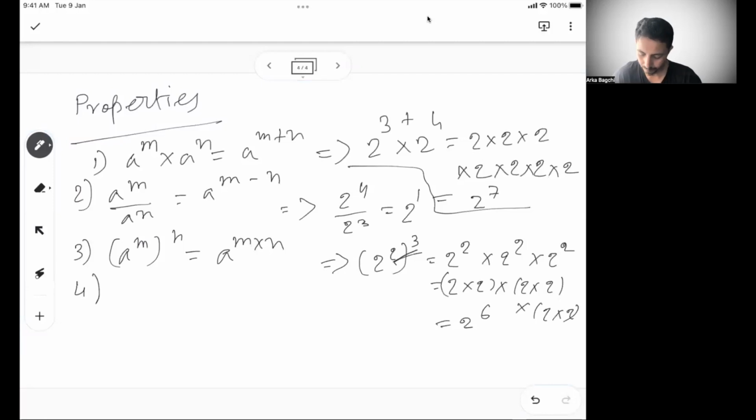Similarly, a to the power minus m can be written as 1 by a to the power m, right?